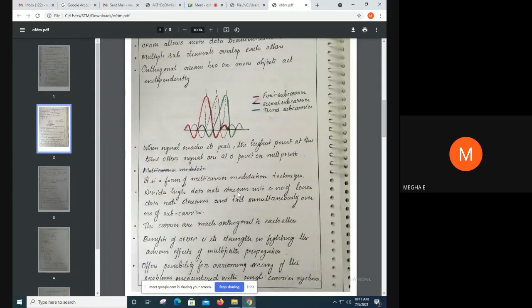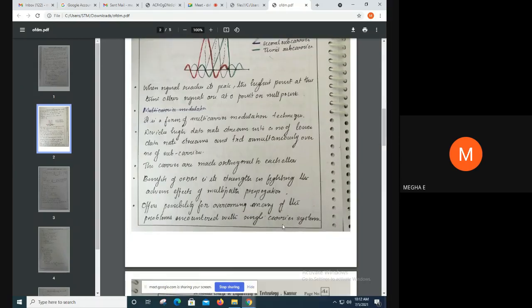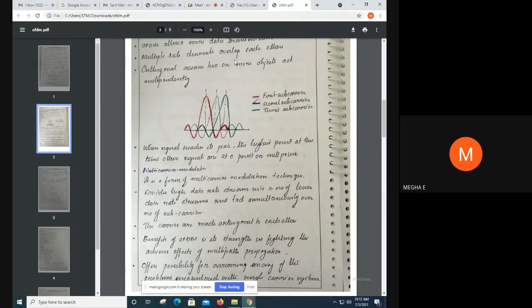It divides the high data rate stream into a number of low data rate streams, and these lower data rate streams are transmitted simultaneously. Simultaneous transmission is possible because of the subcarrier advantage, parallel transmission. So these lower data rate streams, which are divided from the higher data rate stream, are now transmitted simultaneously over a number of subcarriers, and these carriers are made orthogonal to each other. So ee oro subcarriers orthogonal aanu and non overlapping aanu.